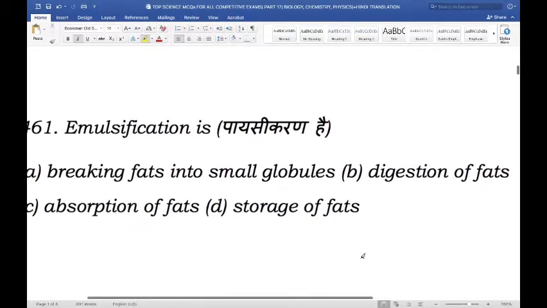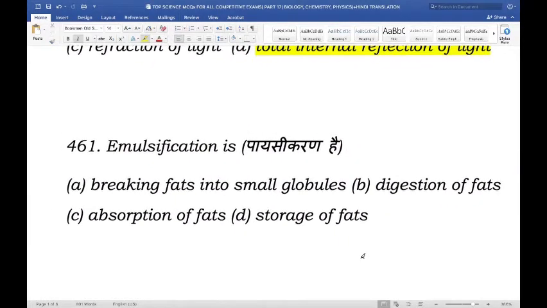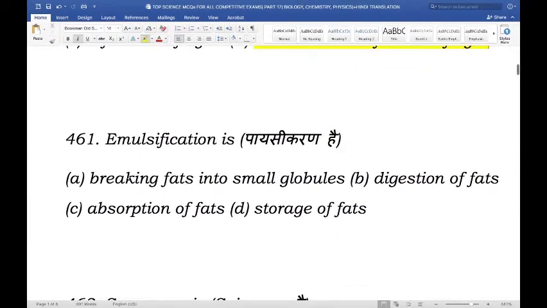Next, emulsification is. So what is emulsification? Is it breaking fats into small globules, digestion of fats, absorption of fats, or storage of fats? So emulsification is breaking fats into smaller globules.